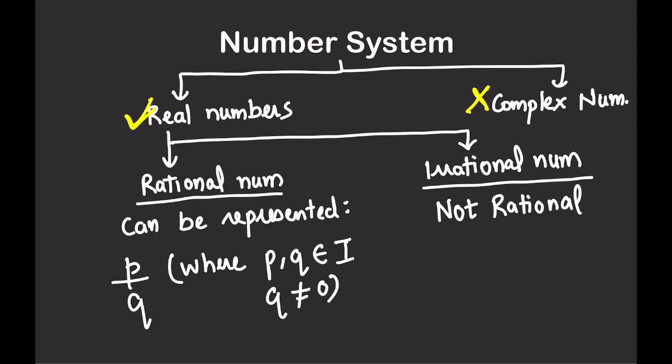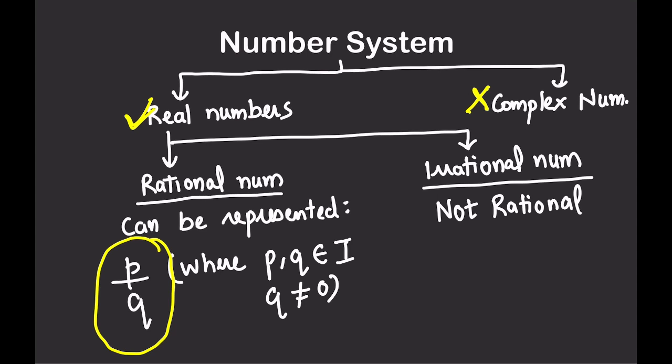And another type of real number: all the real numbers can be divided into two categories. One is rational numbers, one is irrational numbers. What exactly is a rational number? See, a number which can be represented in P by Q form. P by Q form means where P and Q are integers.